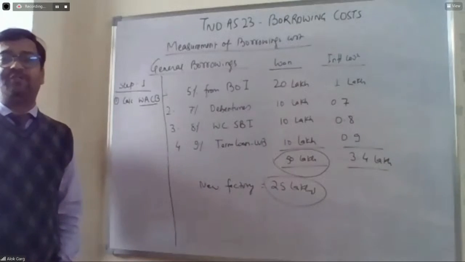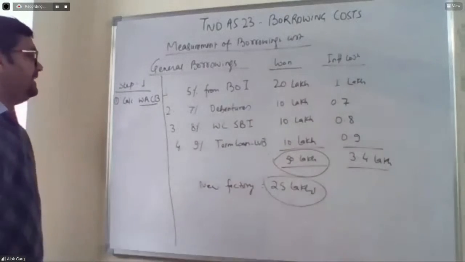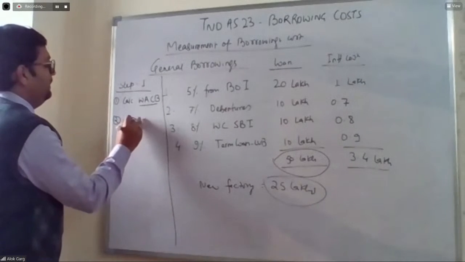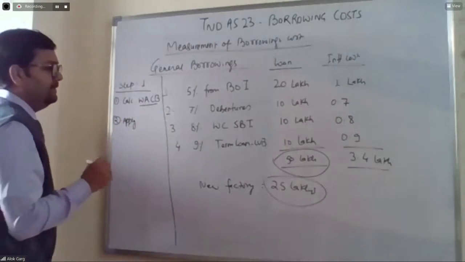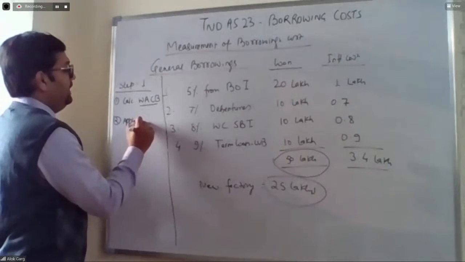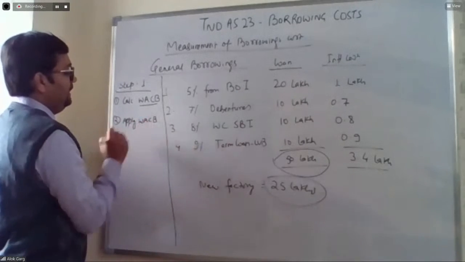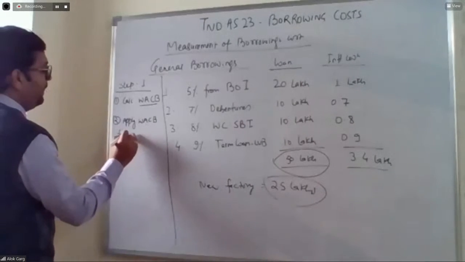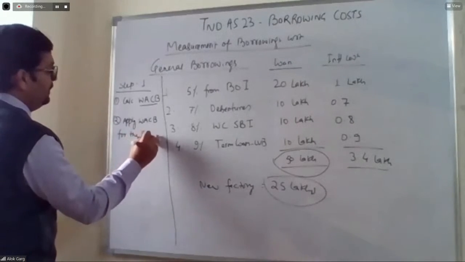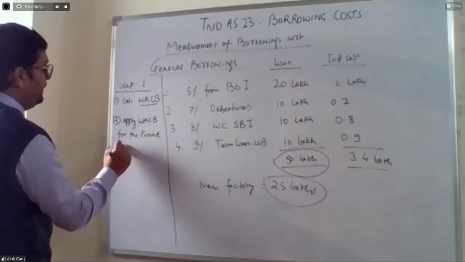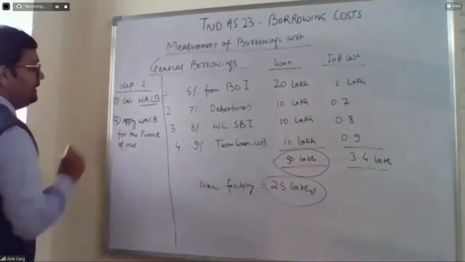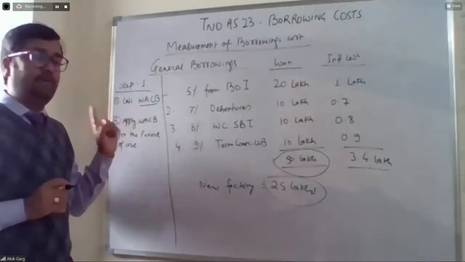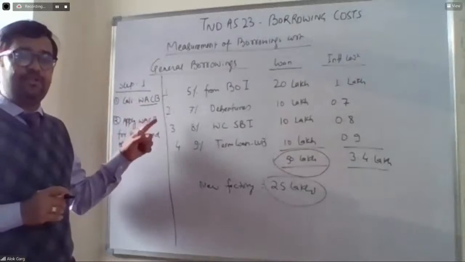Second, apply WACB for the period of use, till the completion of asset. So first, calculate weighted average cost of borrowing.